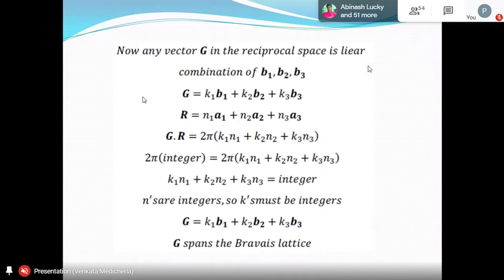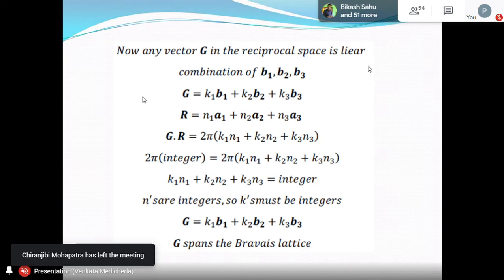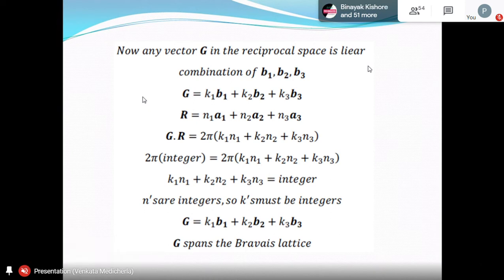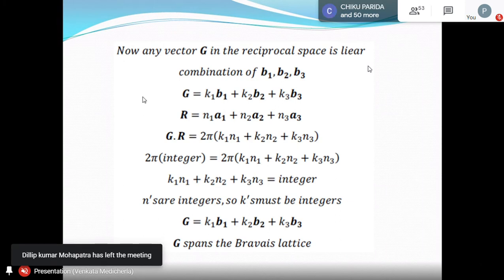Okay. Now we found three primitive lattice vectors B1, B2, B3, which are non-coplanar in reciprocal space. Whether it's a reciprocal lattice or not, we will come to that, but it is in a reciprocal space. If A1, A2, A3 have dimension L, these vectors have L inverse. Once you have three non-coplanar vectors in your reciprocal space, any general vector G in the reciprocal space can be a linear combination of B1, B2, B3. This looks more like a vector algebra class actually, but it's not so.